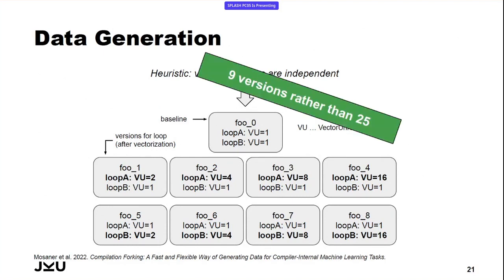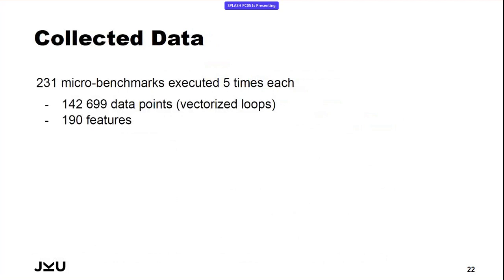And with this setup, we only need 9 versions rather than 25 when spanning a grid over the state space of loops and all unroll factors. All right. With this approach, we created 140,000-ish data points, so vectorized loops, which we measured.